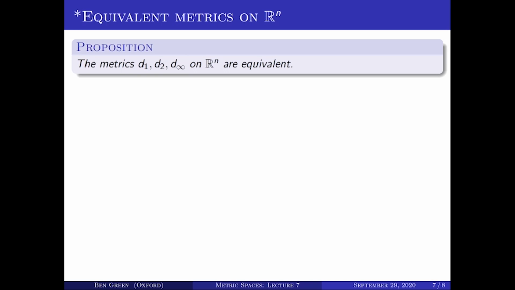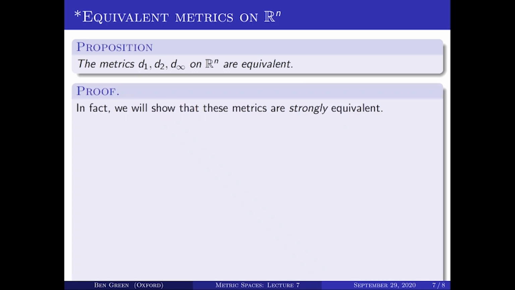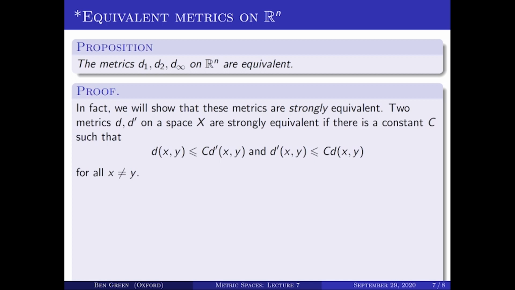Now, I claim that those are all equivalent. In fact, they're all what is known as strongly equivalent. Two metrics on a space X are strongly equivalent if this holds. If you call the metrics d and d primed, essentially they're the same up to multiplicative constants. So d is upper bounded by a constant times d primed, and similarly d primed is upper bounded by a constant times d, where that constant does not depend on x and y.